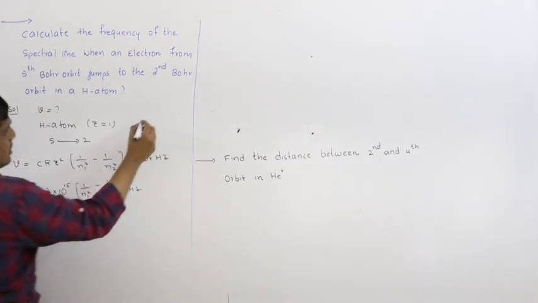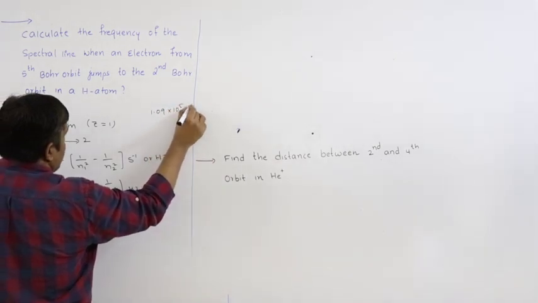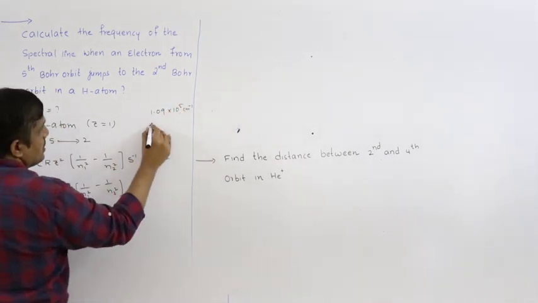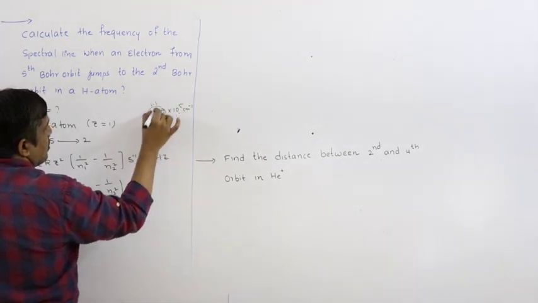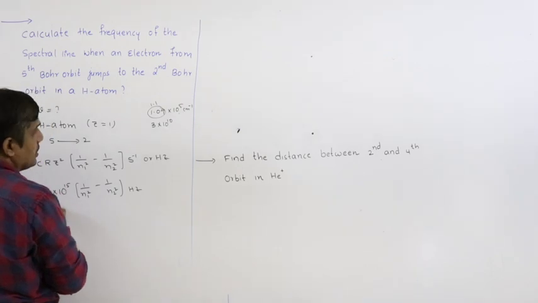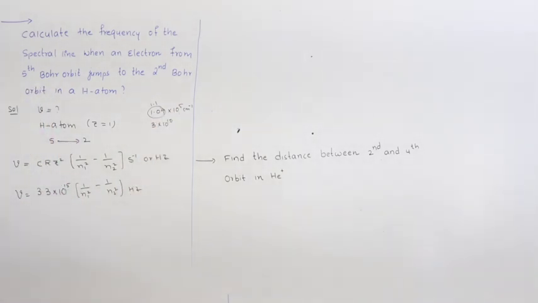So R value is 1.09 into 10 power 5 centimeter inverse. C is 3 into 10 power 10. So if I write this as approximately 1.1, 3 into 1.1 is 3.3, 10 power 10, 10 power 5, 10 power 15. Okay, so let us substitute.